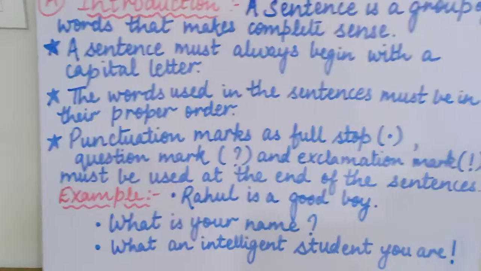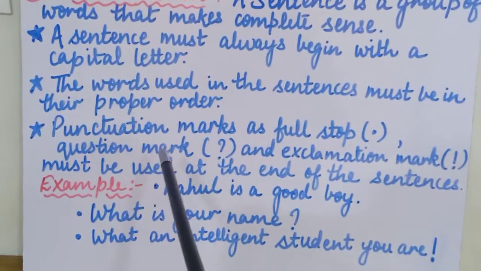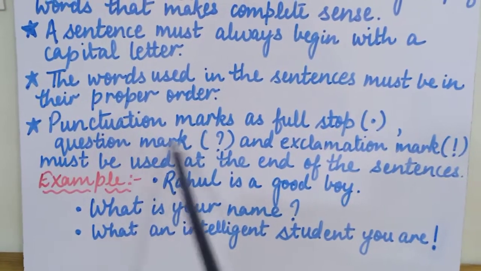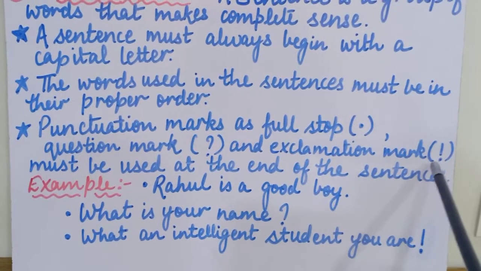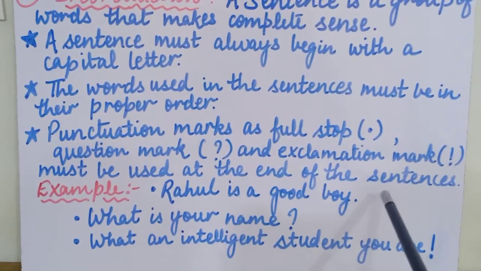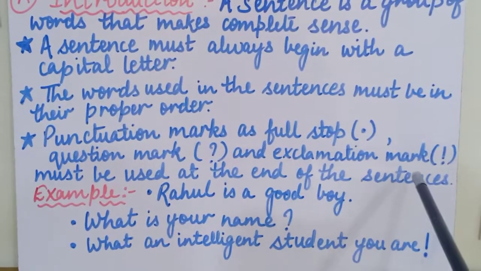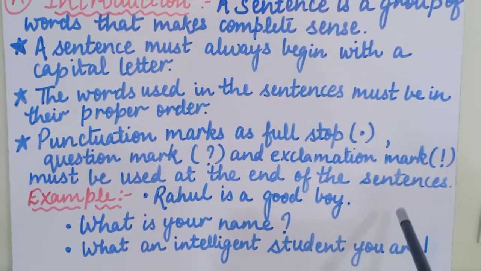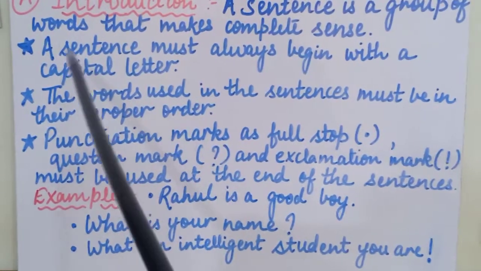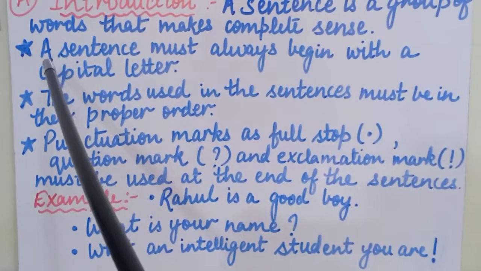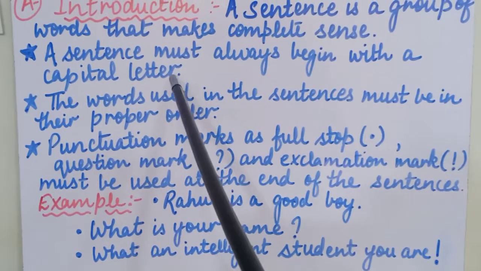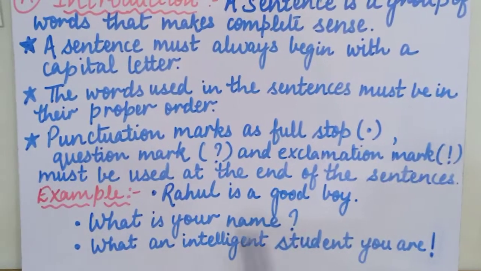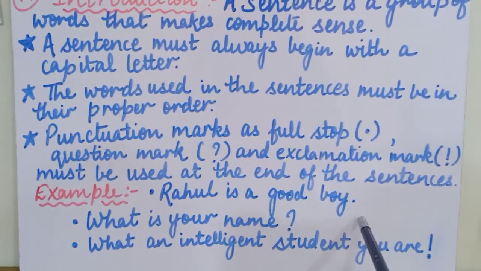Punctuation marks. What are punctuation marks children? You all know that full stop, which is like this, then question mark which is like this, and exclamation mark which is like this must be used at the end of the sentences. These punctuation marks, full stop, question mark and exclamation mark, always have to be used at the end of the sentence. As you can see, I have written this sentence, I have started it with a capital letter and I have ended it with a punctuation mark, that is full stop. Everywhere I have written, I have used the punctuation mark at the end.